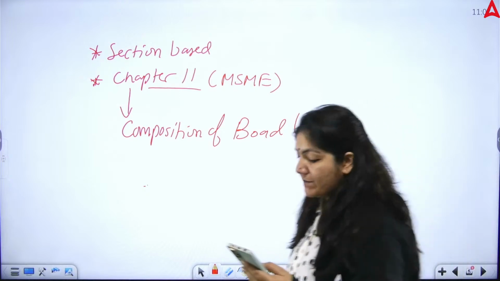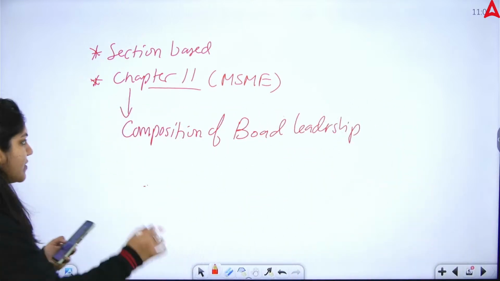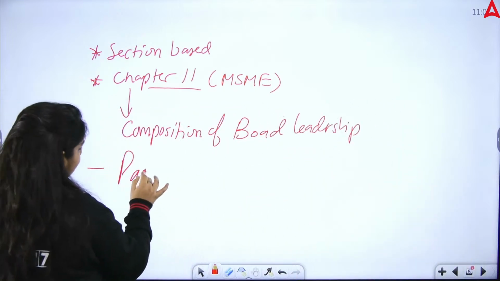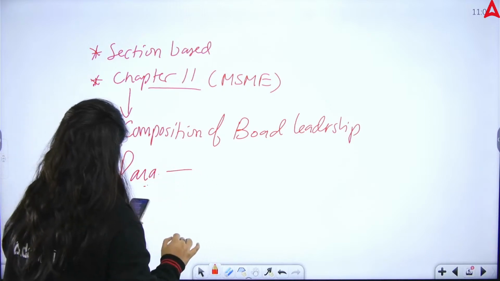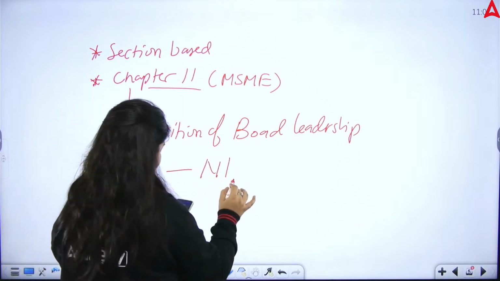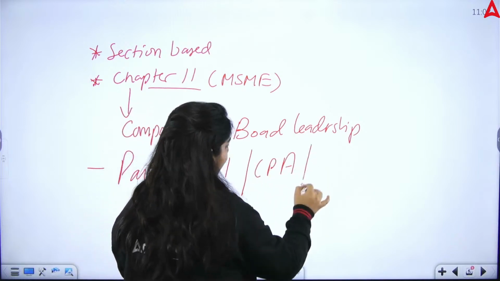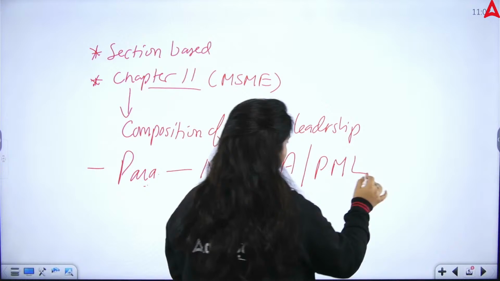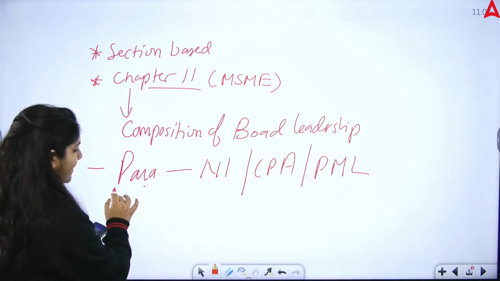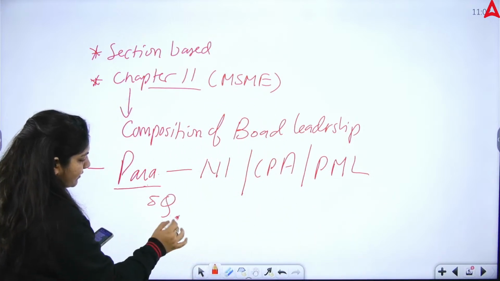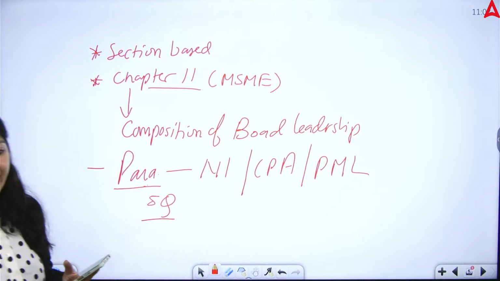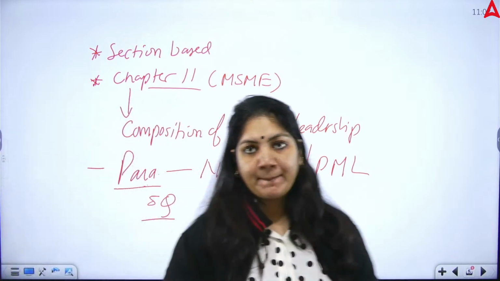Then the paragraph-based questions. The paragraph-based questions were asked from the NI Act, the Consumer Protection Act and the Prevention of Money Laundering Act. Paragraph means one paragraph was there and 5 questions were there.